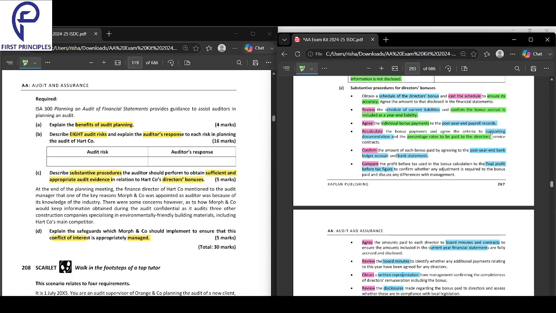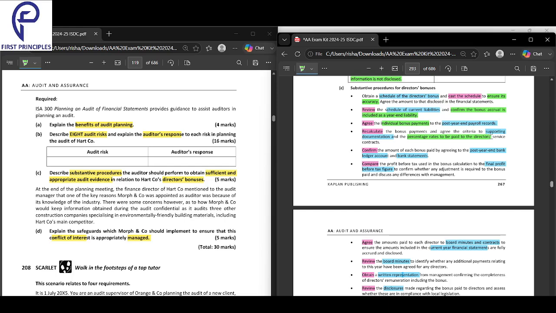Everyone is not going to get the same amount. So we recalculate the bonus payment, and after calculating, we look into the supporting documentation and see if the correct rate has been taken.